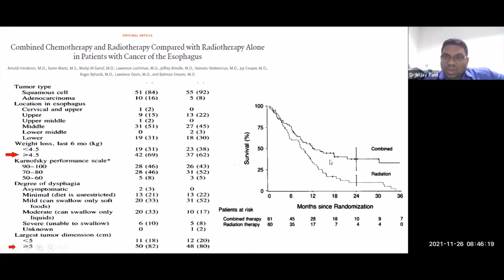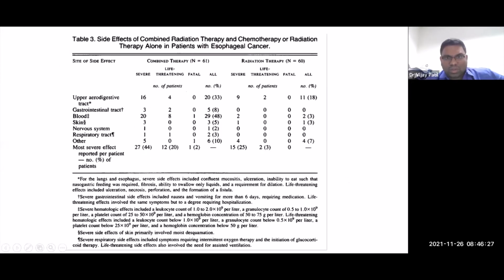And what it did show is that it was very clear that addition of chemotherapy, which in this case was cisplatin 5FU, led to a survival benefit over radiation. And obviously, when you add chemotherapy to radiation, there would be side effects. These side effects are severe, and they can be seen in around 30 to 40% of your patients.